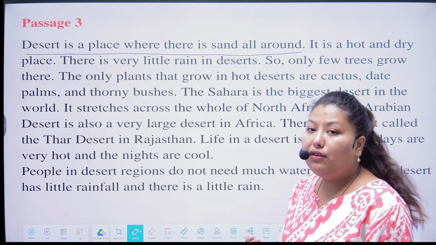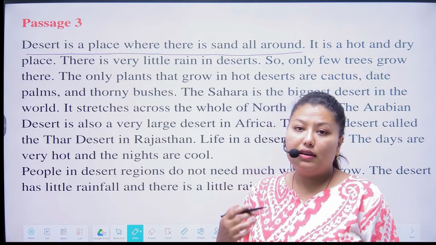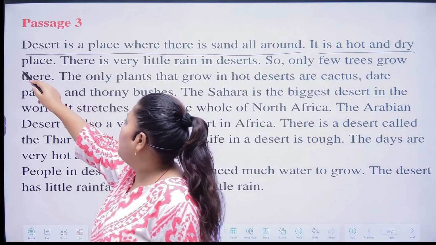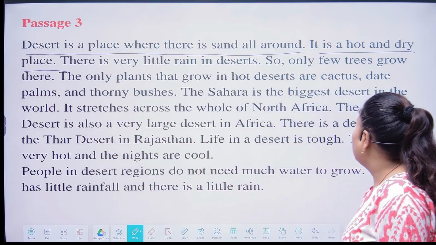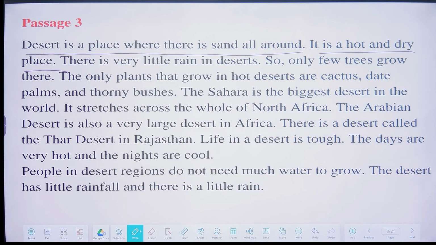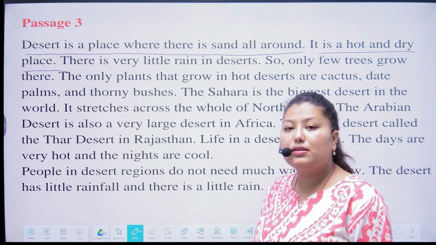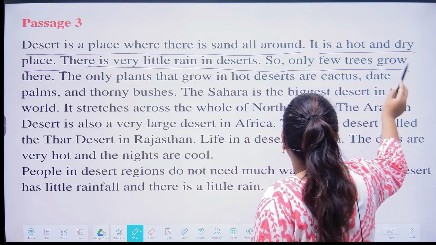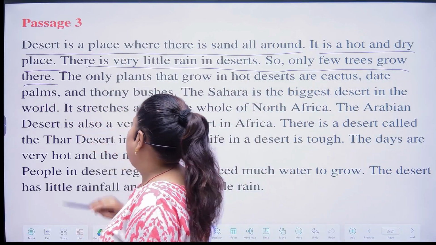And what kind of weather is there in the desert? So it is a hot and dry place. Next question. Why do few trees grow in the desert? There is very little rain in the desert, so only a few trees grow there.